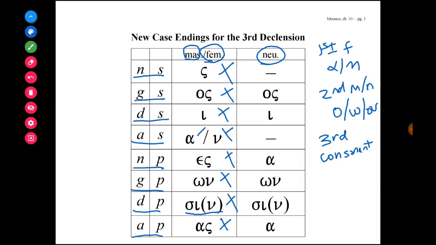And that's part of how to form the nominative singular ending. So it's nothing, os, i, nothing, a, on, si or sin, and a. So once again, nothing, os, i, nothing, a, on, sin, and a.